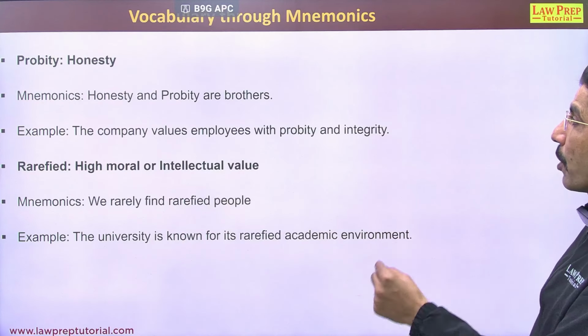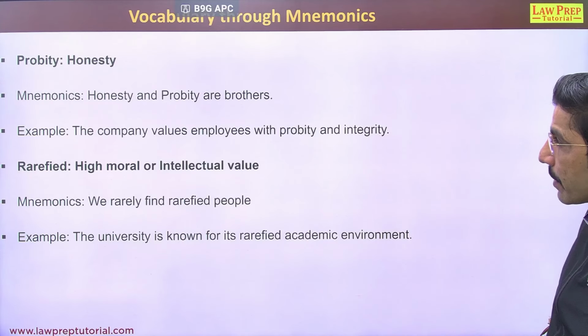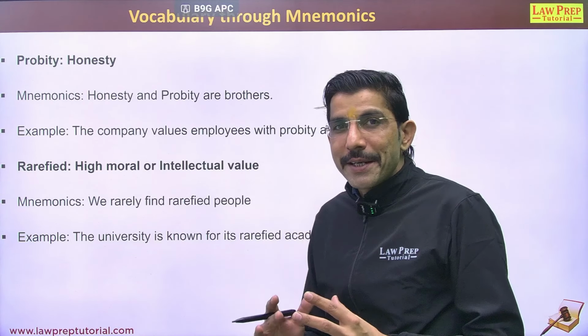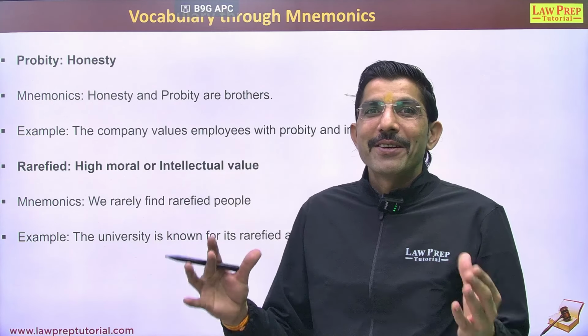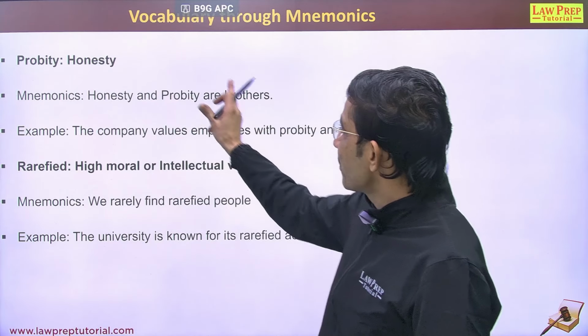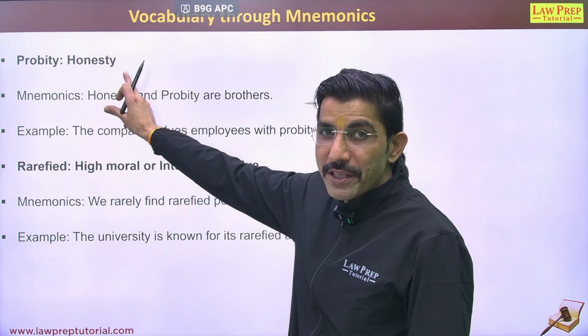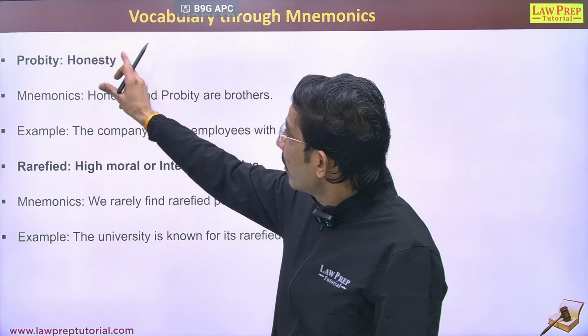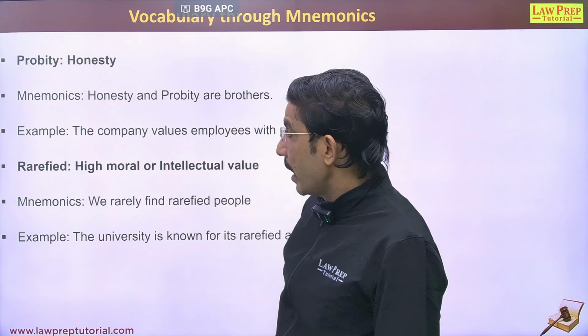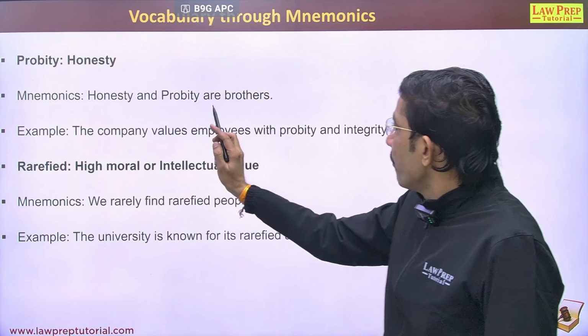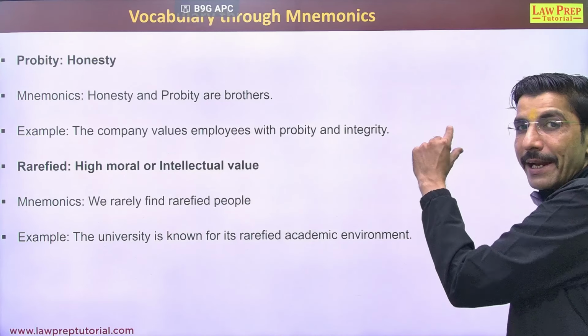Next word is probity. Probity, you can recall it as honesty. So probity means honesty. So we can say probity and honesty are brothers. Honesty is a common word that we often use in our daily conversation. So we can recall it: probity is equal to honesty. Example, the company values employees with probity and integrity.